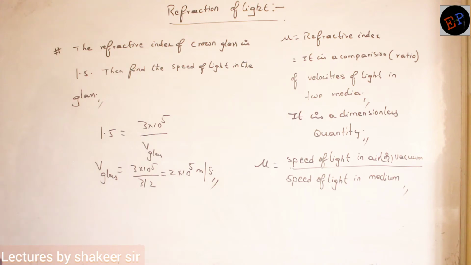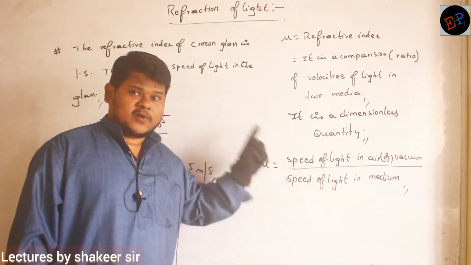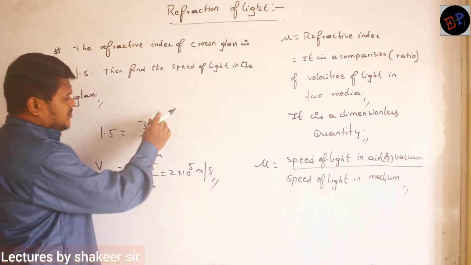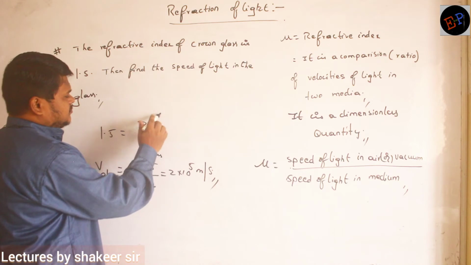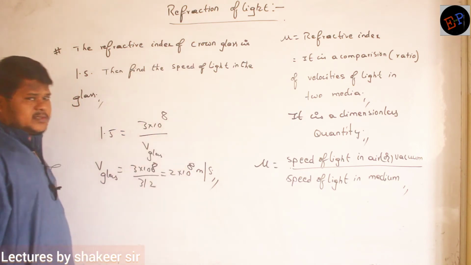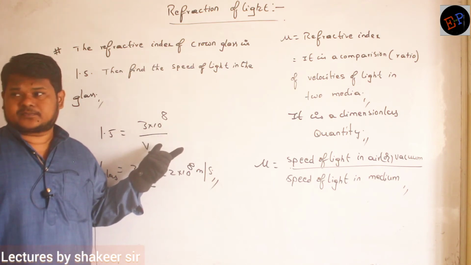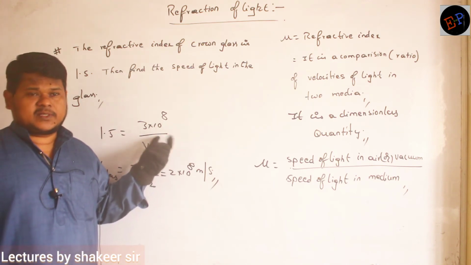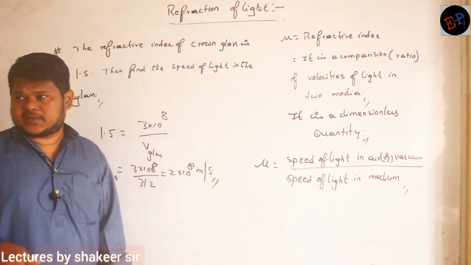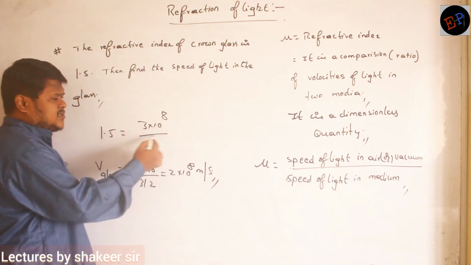That's all. It means when light is present in air, what will be its speed? Its speed will be 3 into 10 power 8. So when it is present in air, its speed will be 3 lakh kilometers per second. Light is very fast. It will travel 3 lakh kilometers in 1 second. That is the speed of light. Are you able to understand? So when light is present in air, this is its speed.